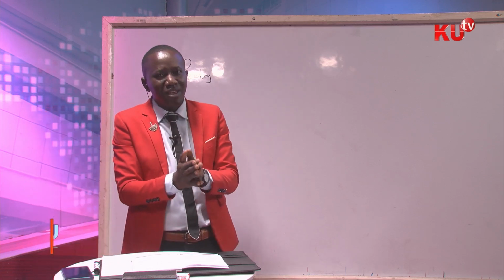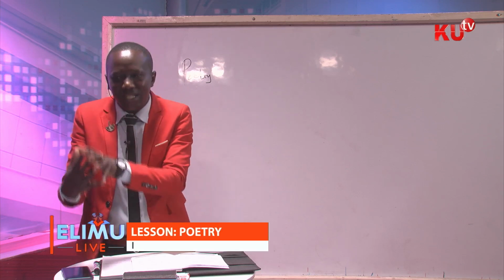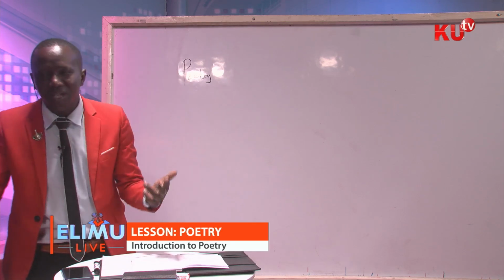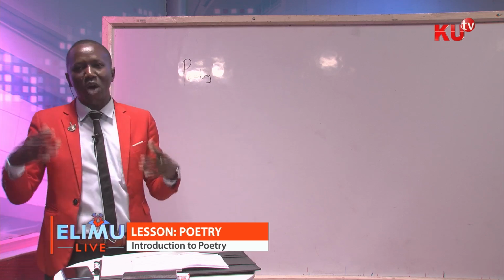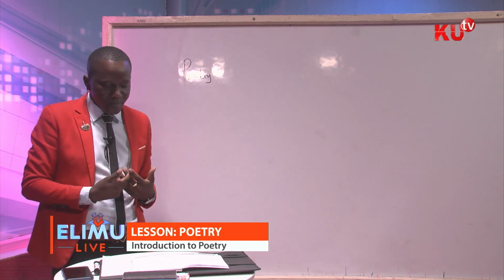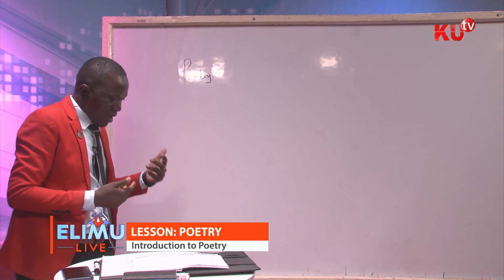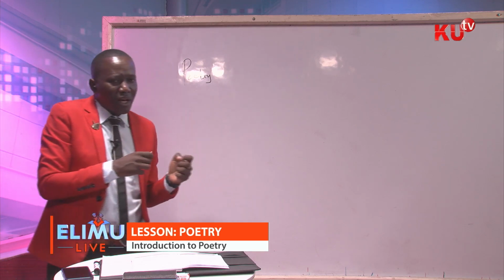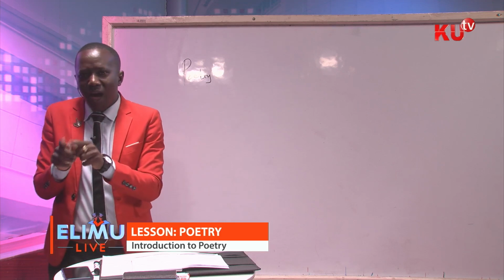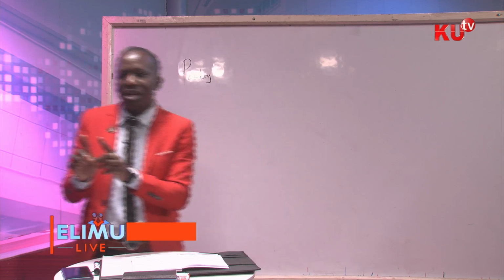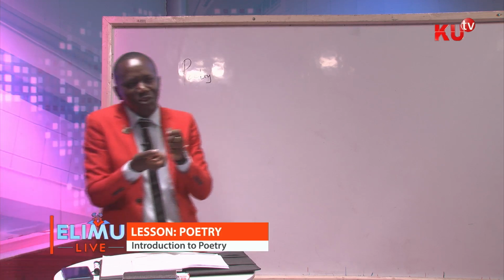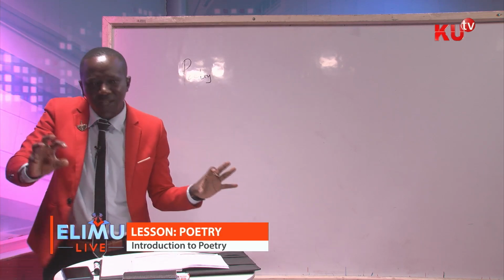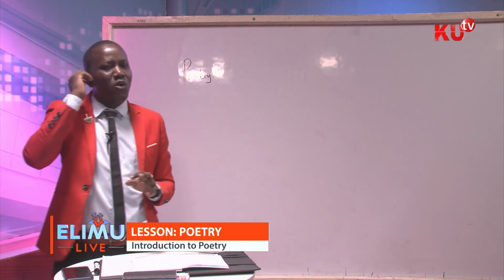Onomatopoeia is when you use a word that is describing the sound that has been made in a poem by an object. For example, if I say, when I was walking in the forest, I heard the hissing of the snake, then the phrase hissing of the snake becomes onomatopoeia.